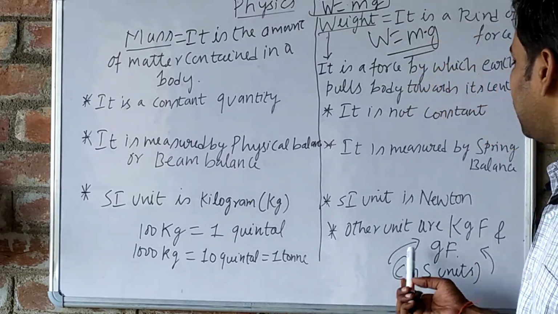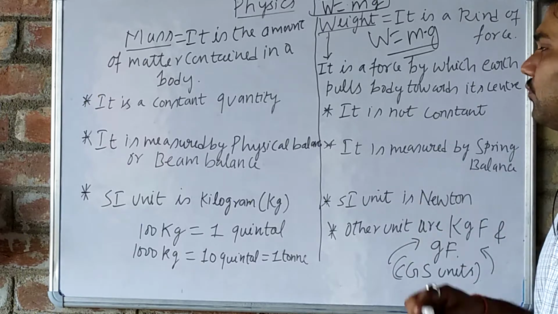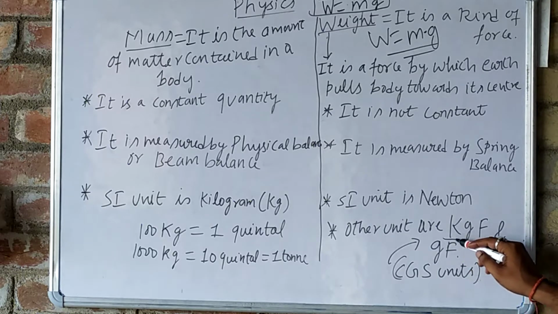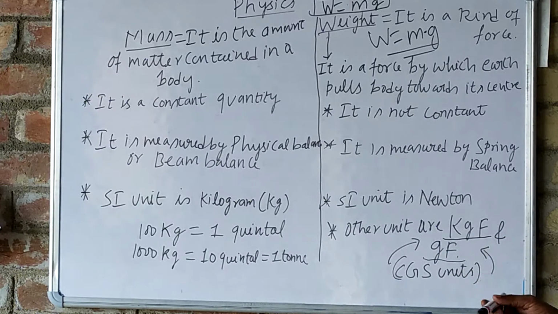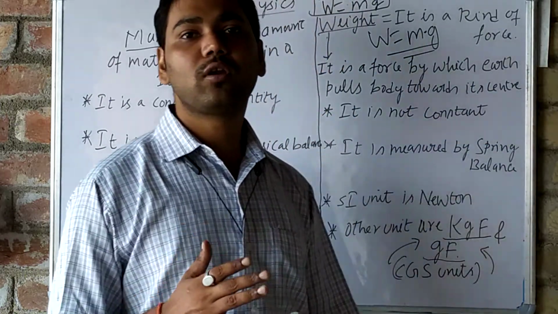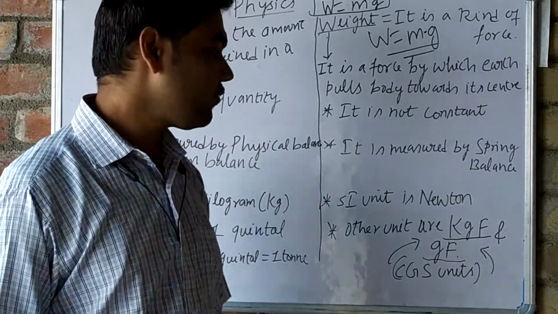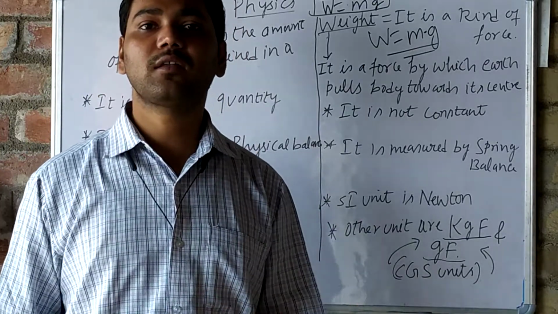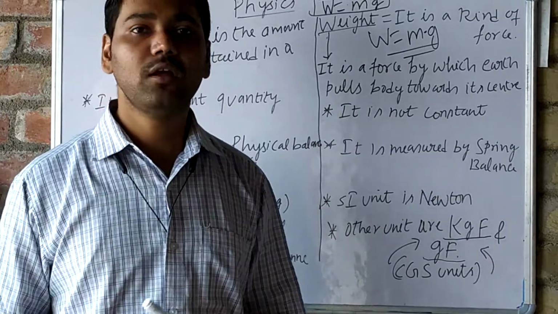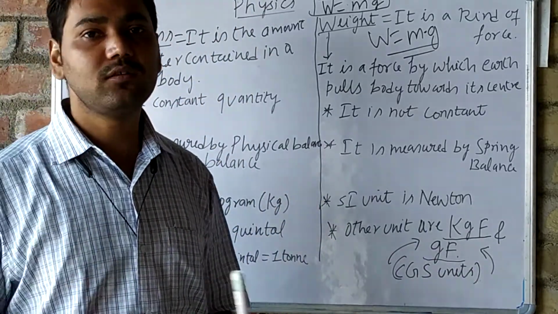Here we know that some other units are used to find weight, and those units are known as kgf and gf. kgf means kilogram force, and gf means gram force. These are the CGS units of weight. To find weight, we will sometimes take kgf and gf also.